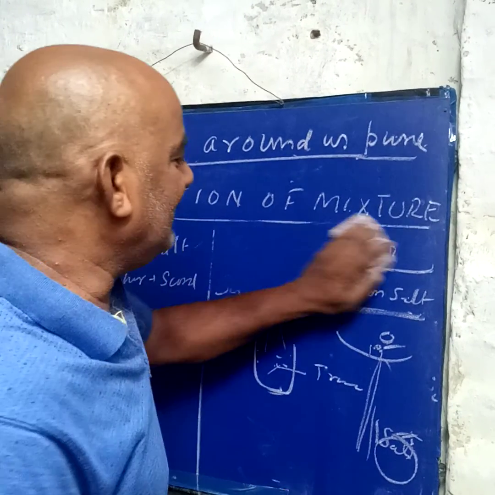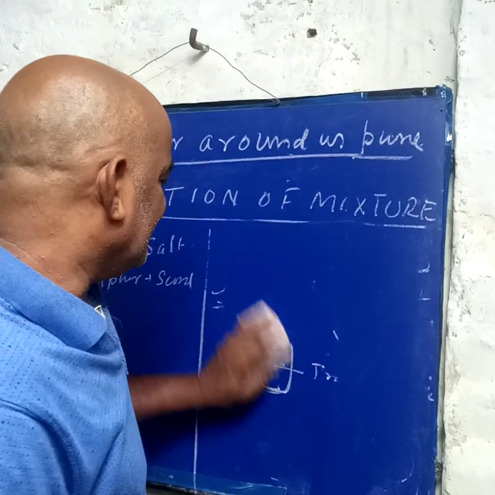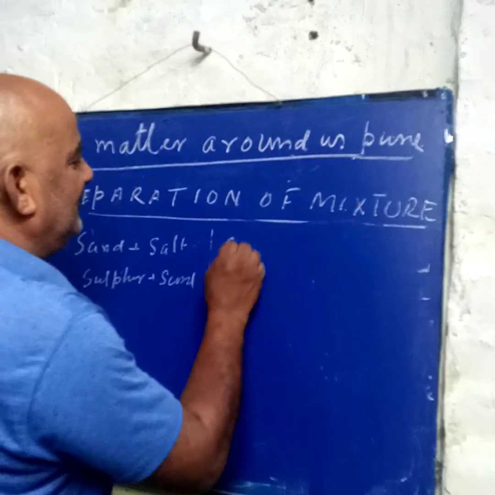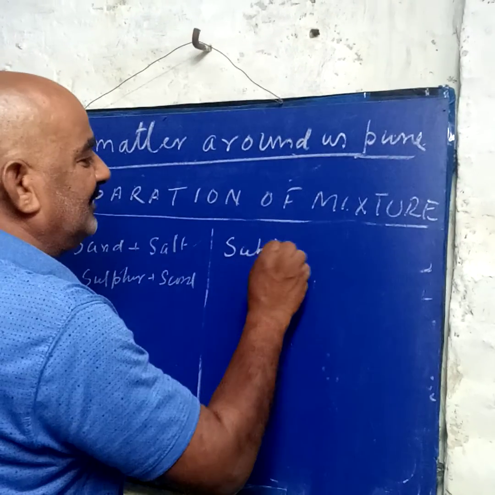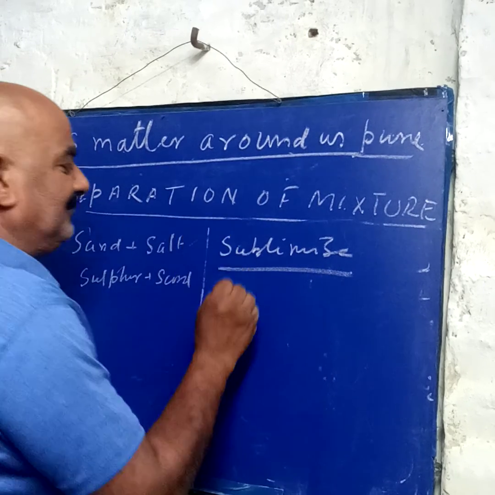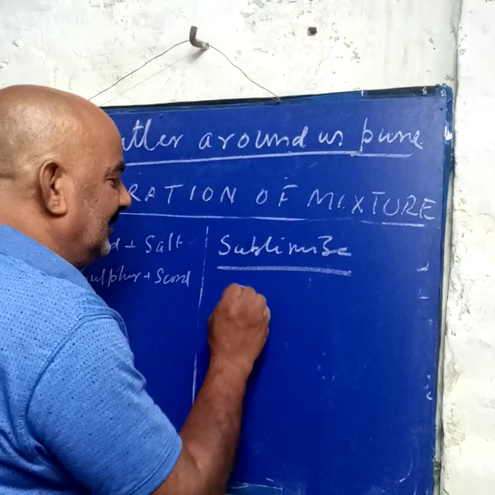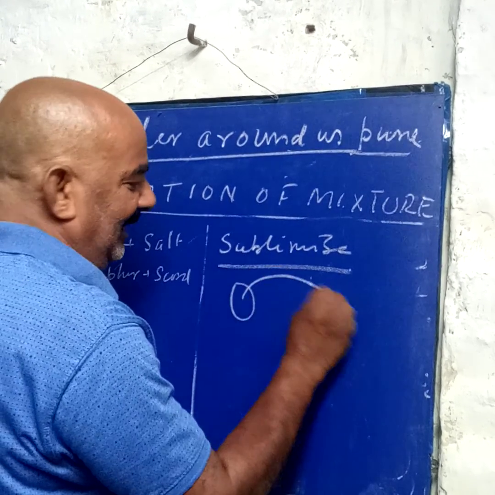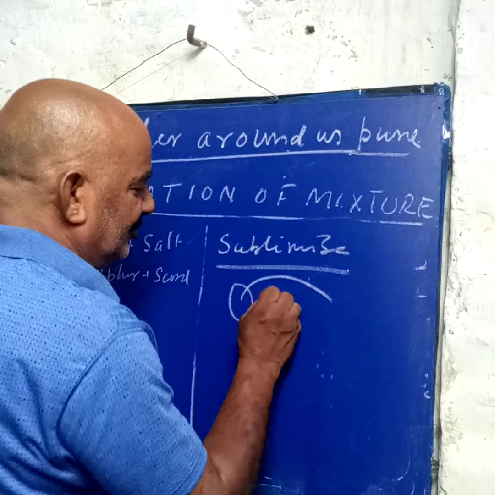Now suppose two solids, one of which is sublimable. First we should know what a sublimable substance is. A sublimable substance means a thing that changes directly from solid to gas.